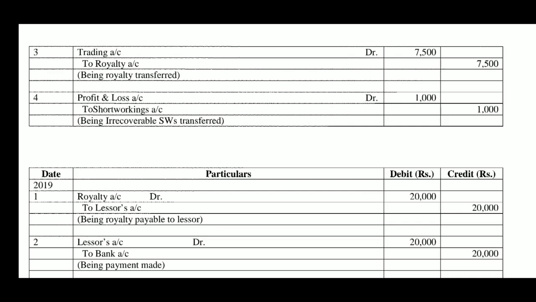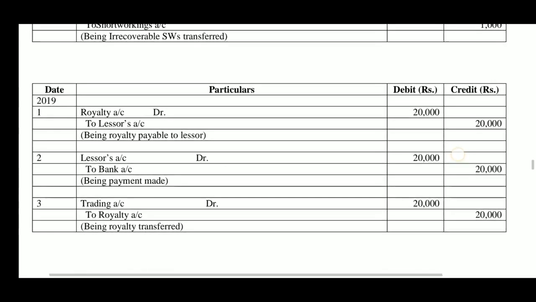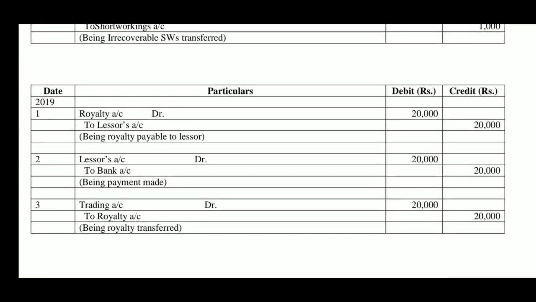Now, the last year 2019, sixth year. Last year in the sense, information on lease period is not given in the problem. Usually lease period will be a longer period, 10, 15, 20 years and so on. But for classroom learning purpose, usually information will be given for 4, 5 or 6 years. Here 6 years information are available. Last year is 2019, out of 6 years information, this is the last year.